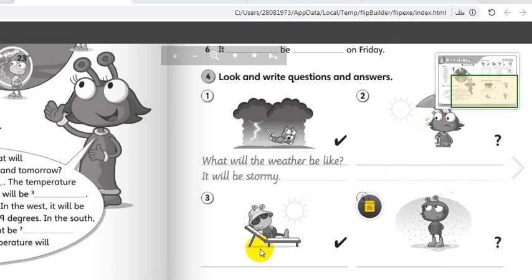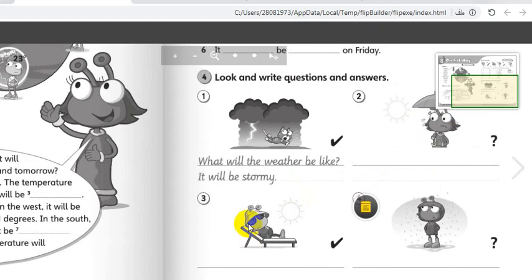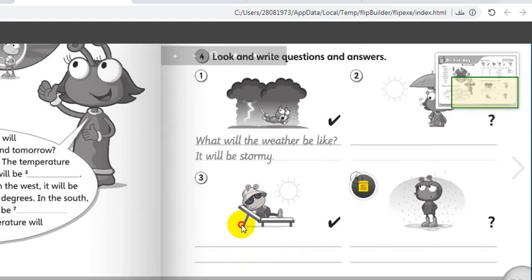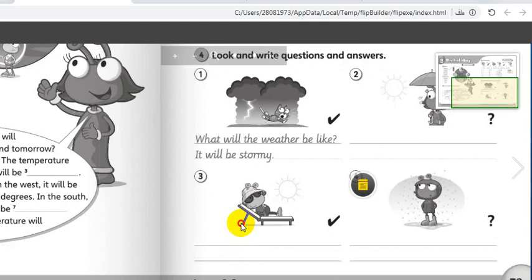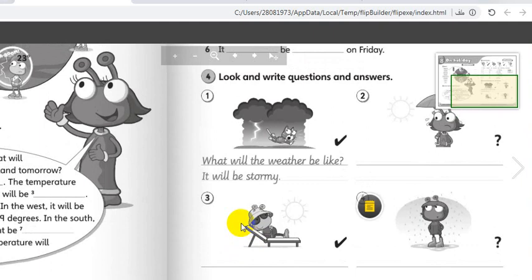very good. Number 3, what will the weather be like? And the answer, I can hear lots of students, mashallah, giving correct answers. So brilliant! It will be warm. Very good. And the last one, what will the weather be like? Look at this. It might or will? It might. Here will. Here might. It might be wet. Look at the raindrops. Very good. Let me show you the answers.